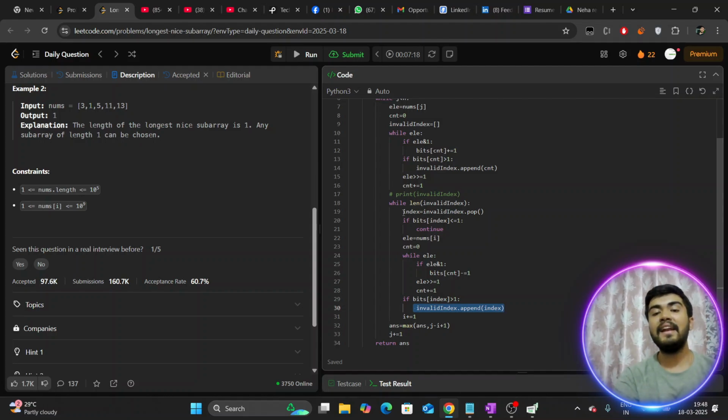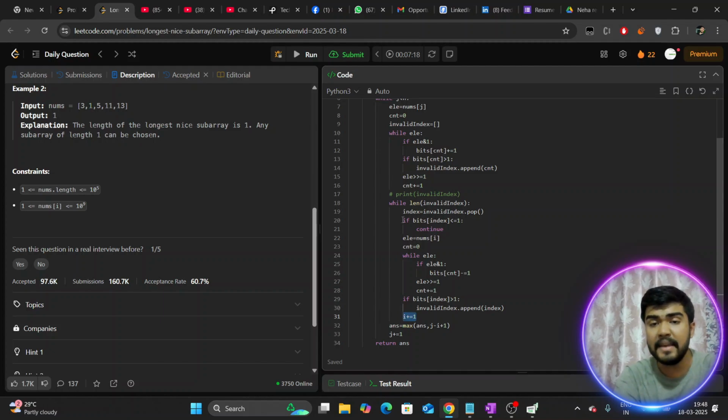So what we did here is the pop. It's still invalid. How do we check this? What is the statement we use to check invalidity? The same thing we did: the bits index is still greater than 1. We are pushing this index again; we need to reprocess it. And as we are shrinking our window, we consider this I element to be thrown out, so we have moved our I pointer in the same way.